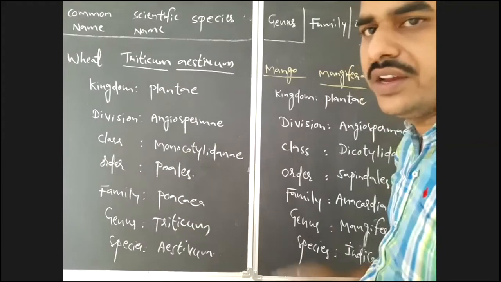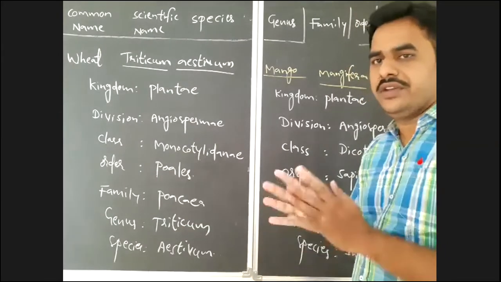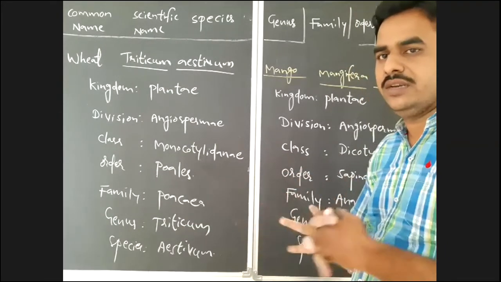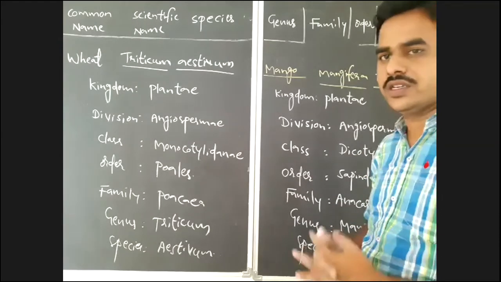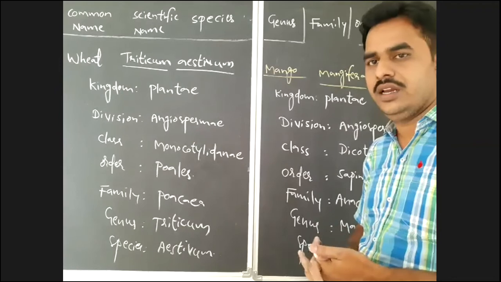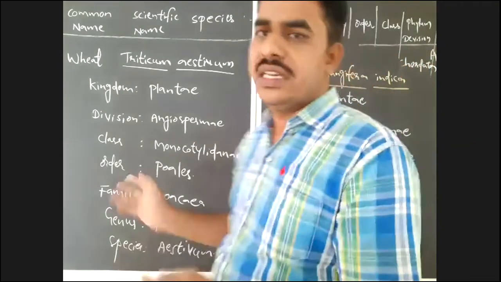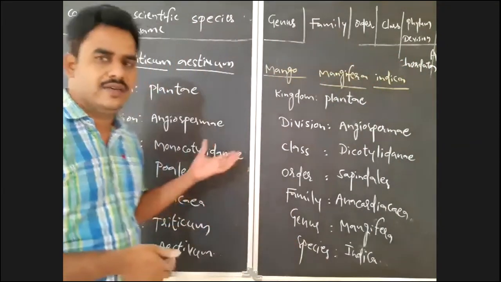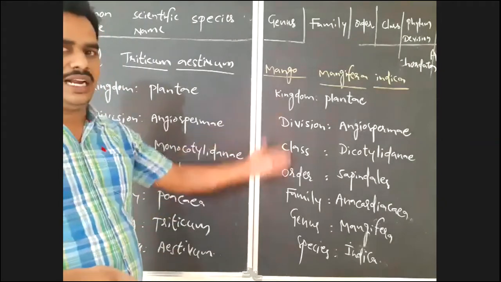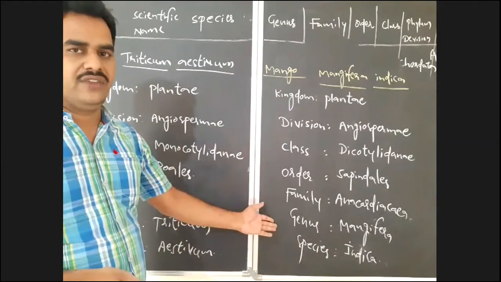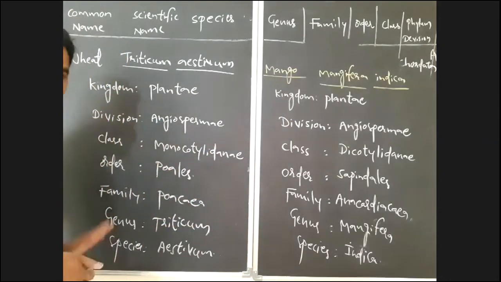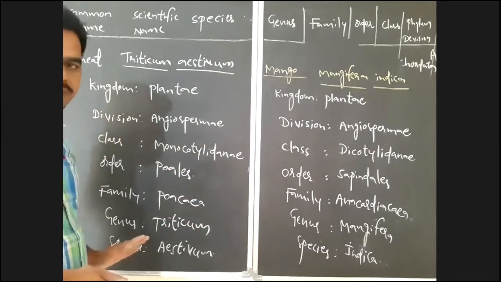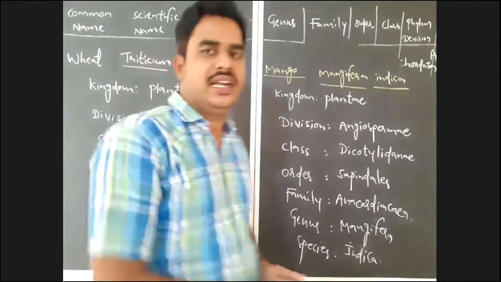So I gave you some animal classifications and plant classifications here, mainly according to your syllabus. What they mentioned mainly in your syllabus, that only I gave. Some extra I also gave in animals, but observe here, it is a classification of Mangifera indica by using 7 obligatory categories. It's a classification of wheat, that is Triticum aestivum, by using 7 obligatory categories.